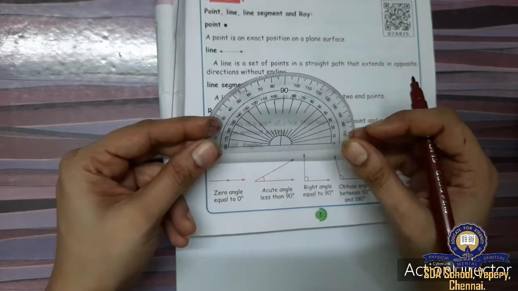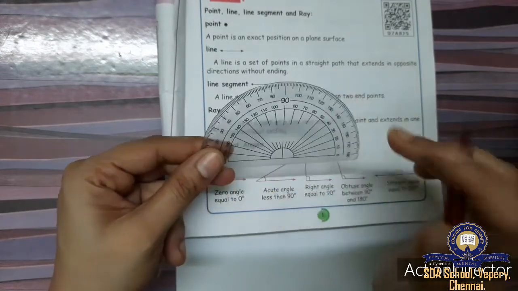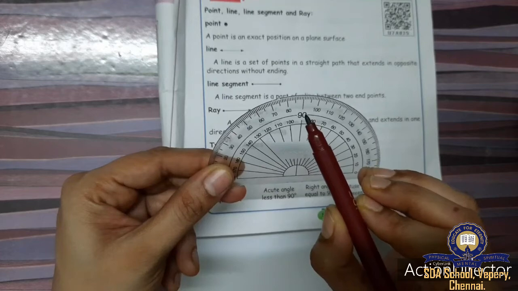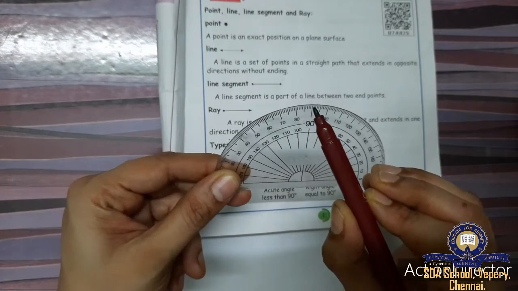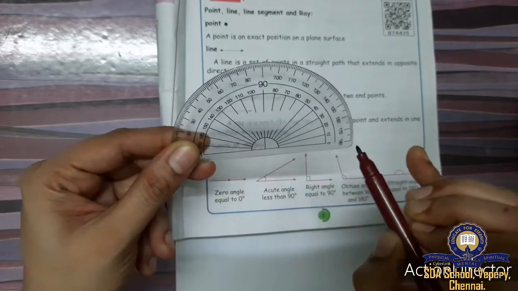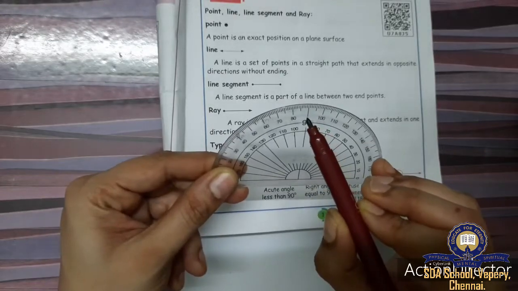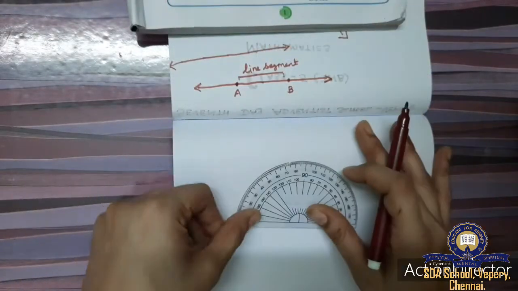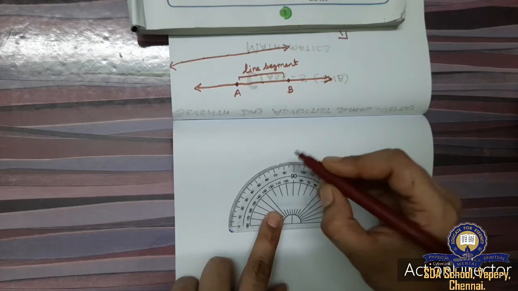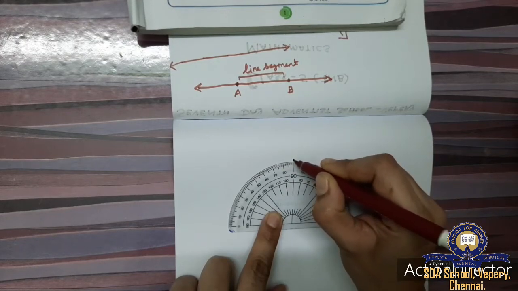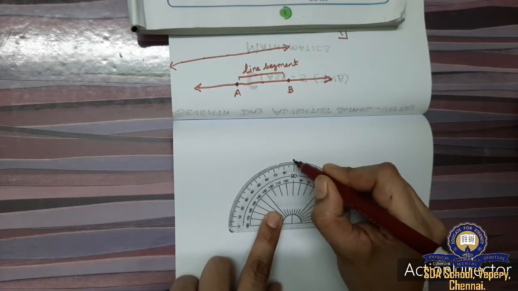Degree. See this protractor. In the middle we have 90 degree. So 90 degree is a right angle. It is L shape. Here it is 90 degree, I am marking 90 degree here.